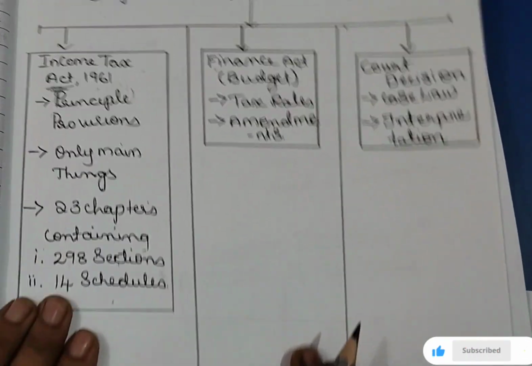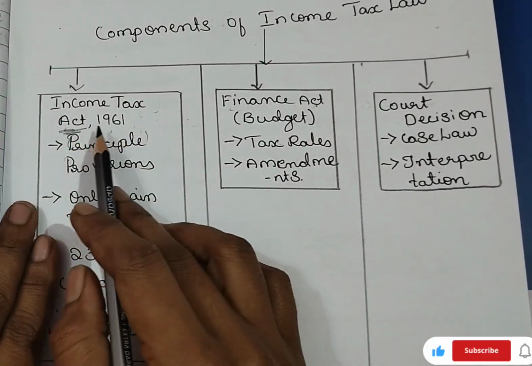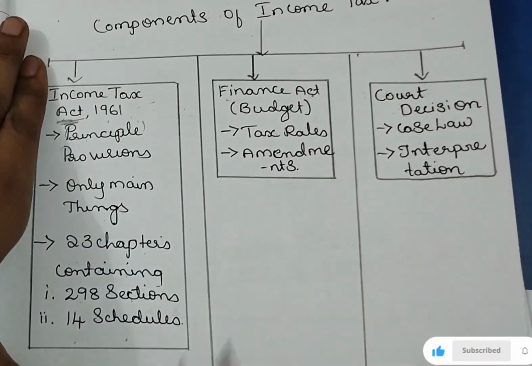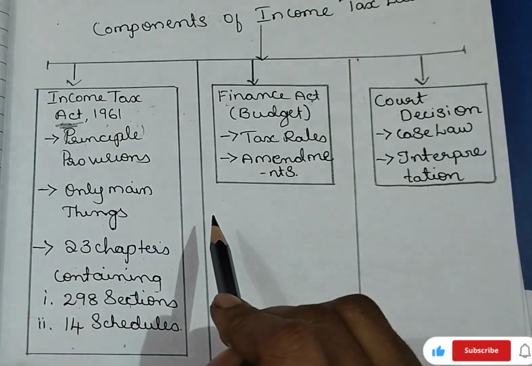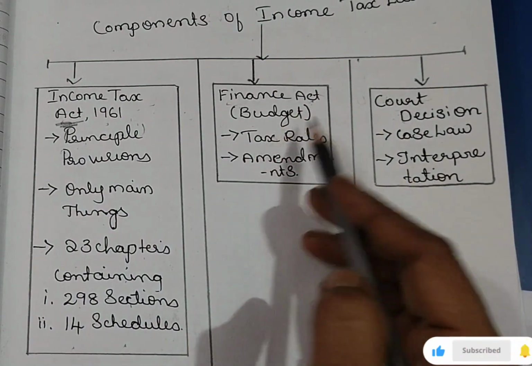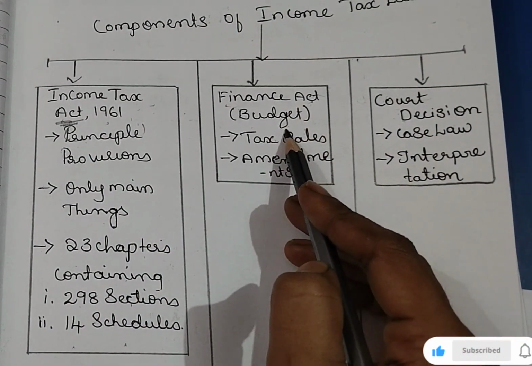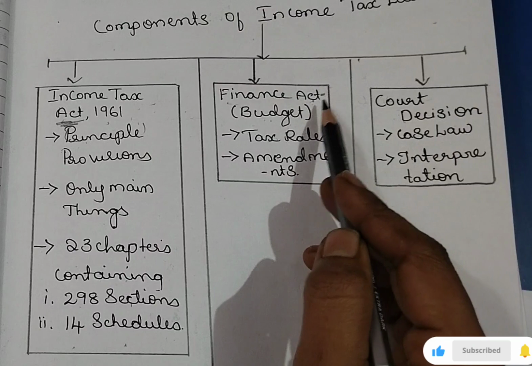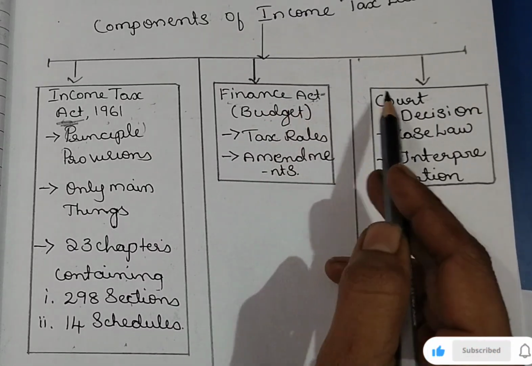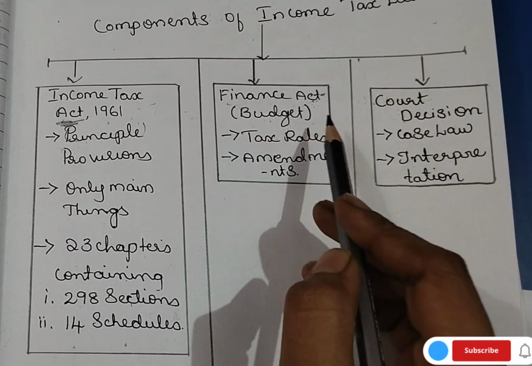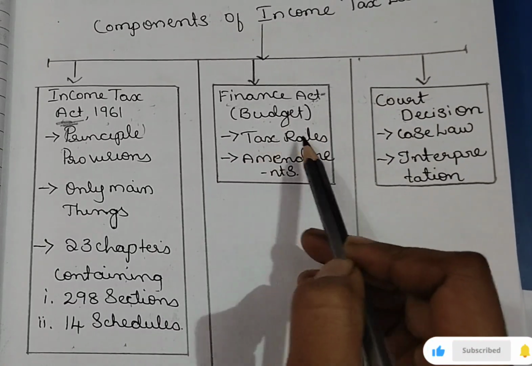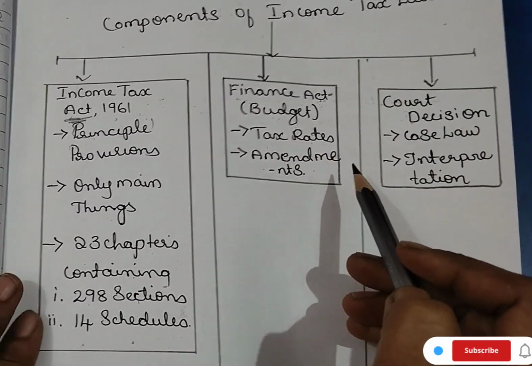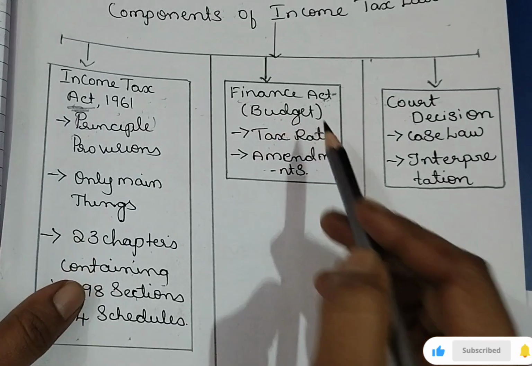Yes. Now the Finance Act. See here, Income Tax Act 1961, Income Tax Rules 1962, have years. But under the Finance Act we have the written budget. There is no year because every year we do a budget, right? Every year we have a budget. So that's why every year you take the concerned year as that particular Finance Act. Under the Finance Act budgets, we discuss tax rates and the amendments. Any new amendments will come under the Finance Act.